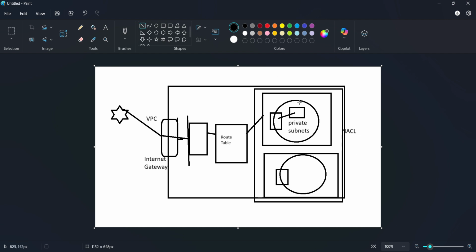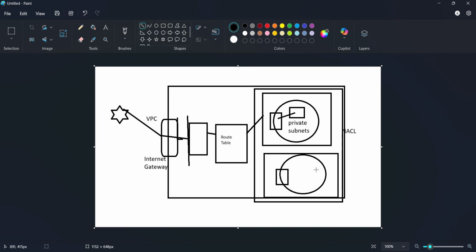So here the major task is, if we want to allow any certain thing, then we can use our security group. Here we can allow port 8000, and by default you will be allowed to connect through SSH, which is port 22, and here also you have a security group and the same thing. But what if you want to have a common security group for all of these subnets?